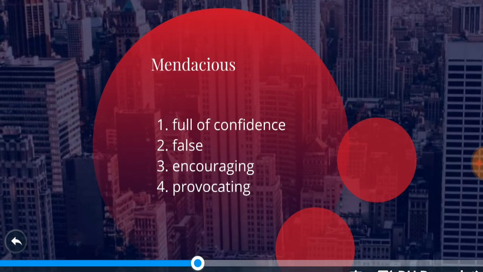Mendacious, again, this is an adjective form. Mendacious is someone who is not honest, someone who is lying, someone who is fraudulent. So out of the four options, I believe it's very easy to find its synonym. It's obviously the second option, that is false.